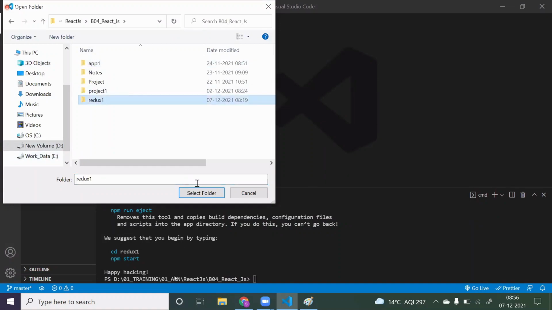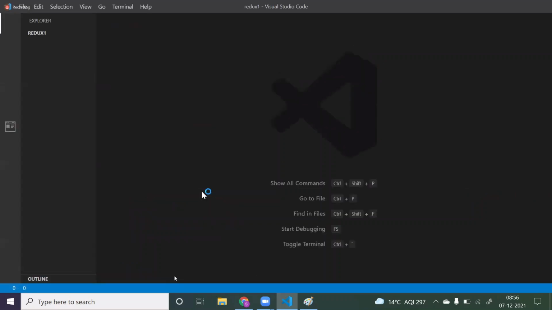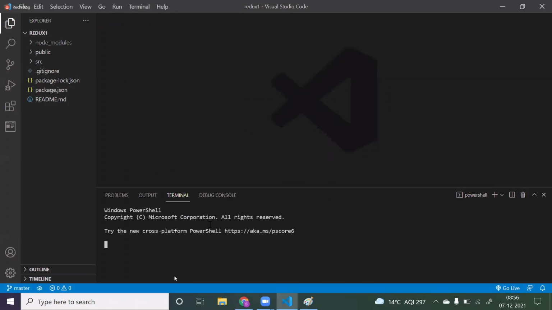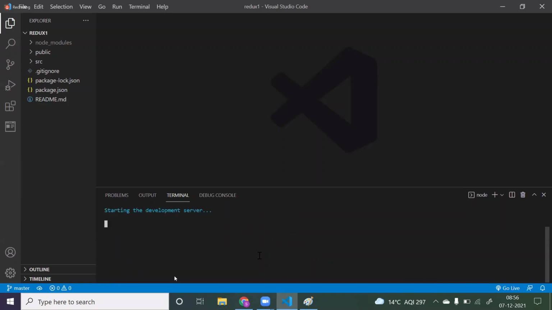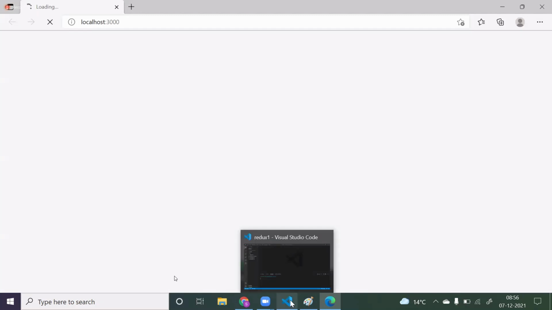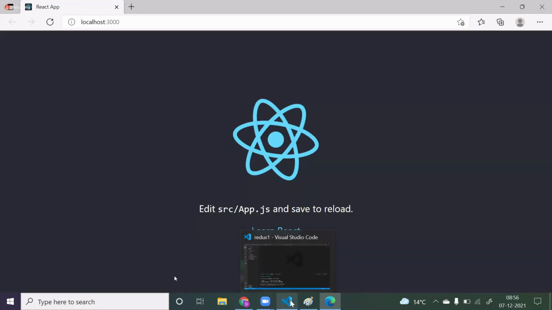So here I have just created a separate application. Some basic things we have to do here. If I say npm start, we just got our basic React application. So if I go to the app